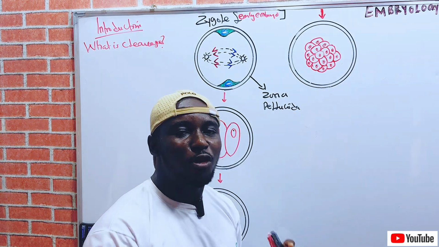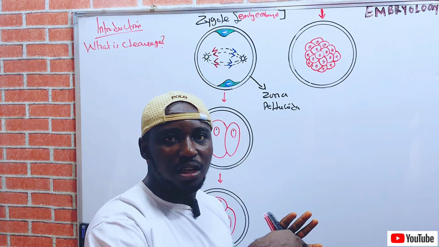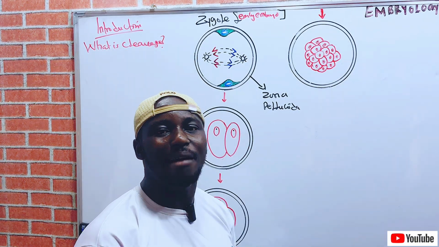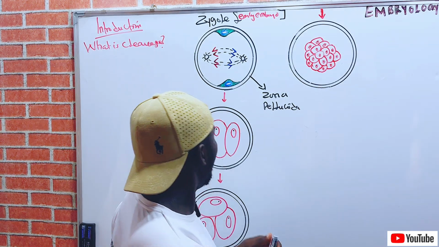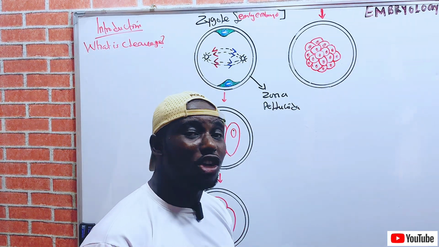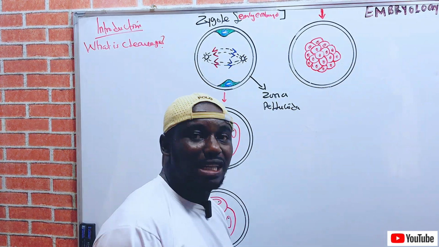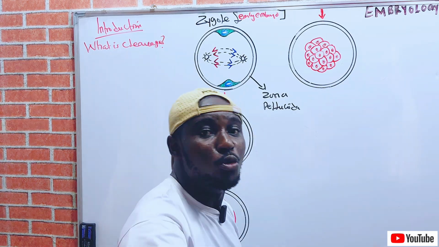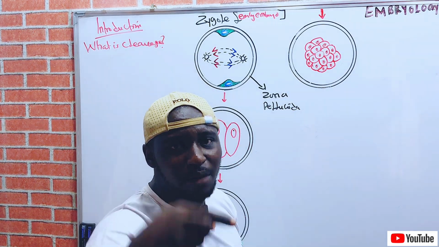Now from the ampulla to the uterine cavity, there are a series of embryonic events that take place, which are cleavage, morula, and blastocyst formation. Now, cleavage occurs immediately after fertilization. Because after fertilization, the fertilized oocyte will begin to move from the ampulla going to the uterine cavity for implantation to take place.